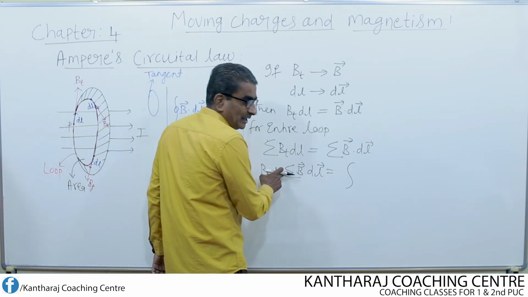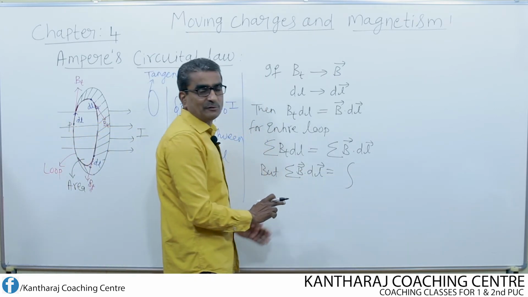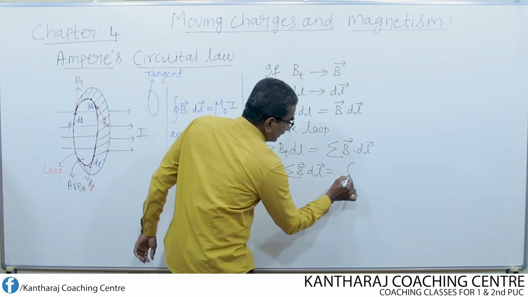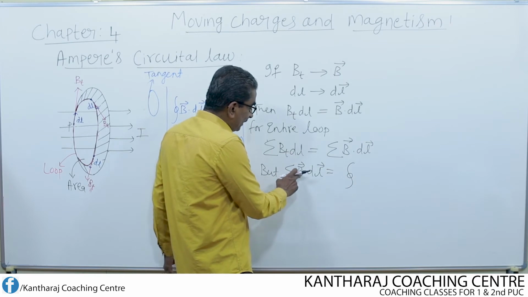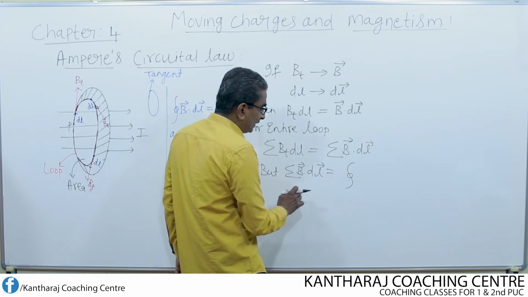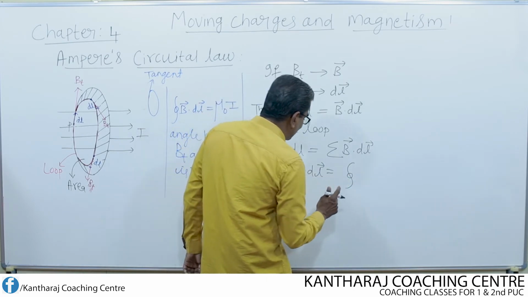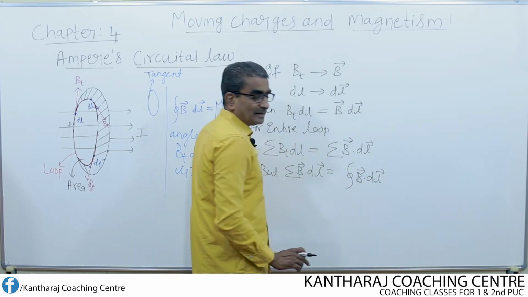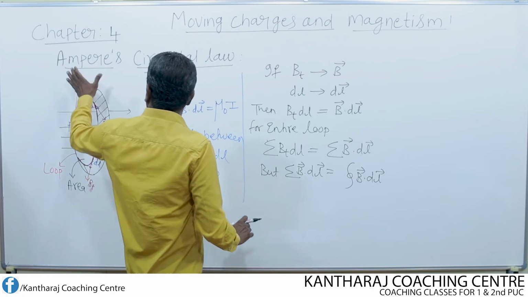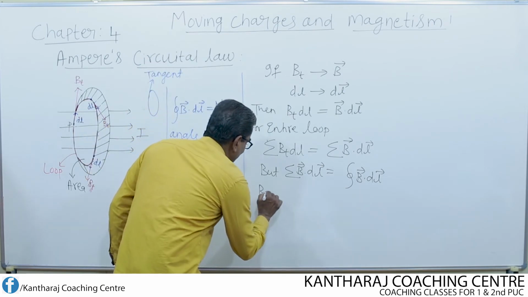Therefore, instead of writing the summation sign, I write the integral sign for totaling. For a closed loop, I write one circle. The circle represents the closed path. So sigma B dot dl, that means the line integral of the magnetic field, can be written like this also, that is the closed integral of B dot dl. But according to Ampere circuital law,